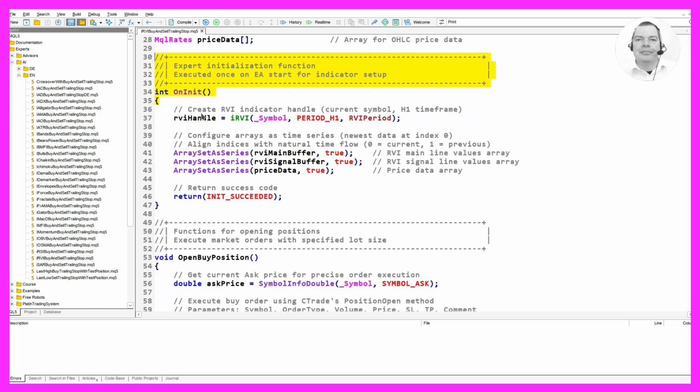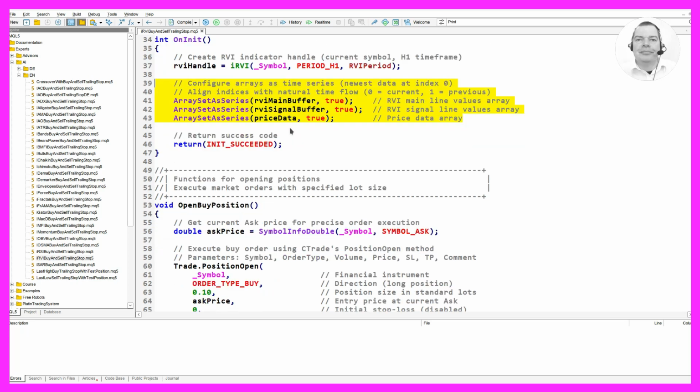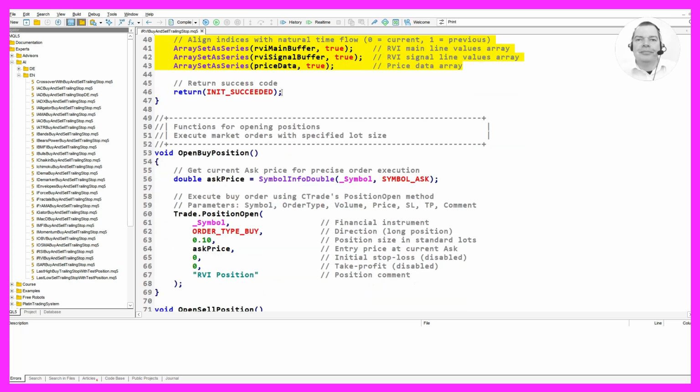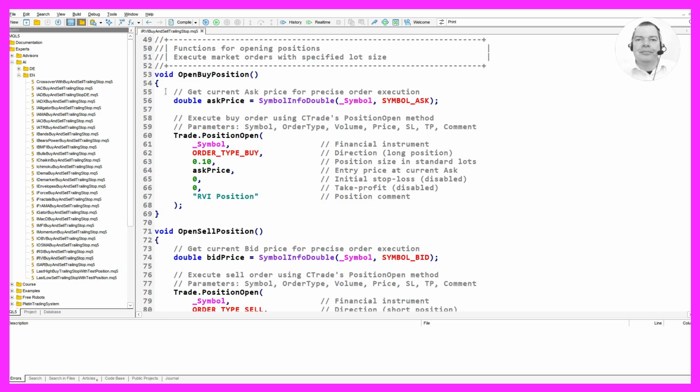The OnInit function is executed once when the expert advisor starts. In this function, we create the RVI indicator handle for the current symbol and the H1 timeframe using the iRVI function. We also configure our arrays as time series, ensuring that the newest data is at index 0. This alignment allows us to work with the data in a natural time flow. Finally, we return a success code to indicate that the initialization was successful.